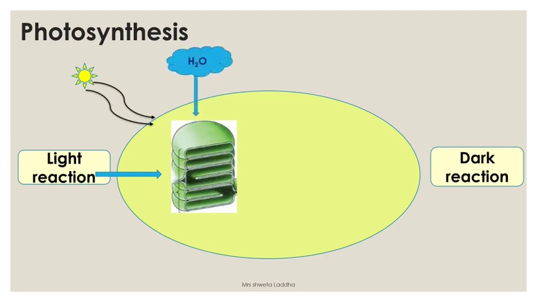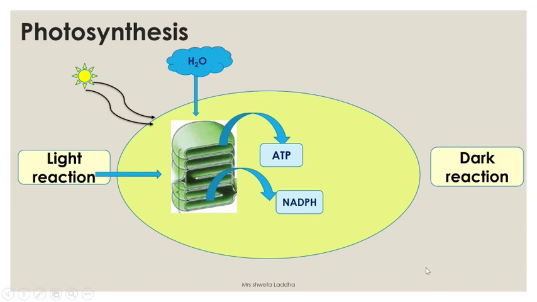Water is taken in by the thylakoids, by the photosystems, and they convert the light energy to form ATP, adenosine triphosphate, and NADPH, nicotinamide adenine dinucleotide phosphate. So NADPH and ATP molecules are formed. Students, listen carefully. For forming one glucose molecule, we need 18 molecules of ATP and 12 molecules of NADPH.